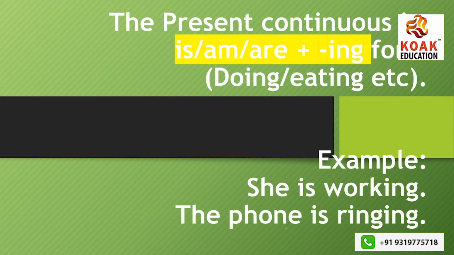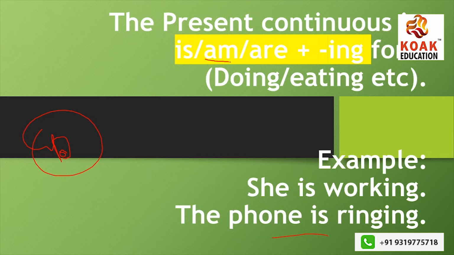Now next example could be, the phone is ringing. Let's say on a table there's a phone, and the phone suddenly is ringing. So you would say, oh, where's my phone? The phone is ringing. Because sometimes this happens, we keep our phone somewhere and we are unable to locate it, unable to find it, okay? And then you question, oh, could you hear my phone is ringing? But I can't locate it. Where is it? So you question yourself, okay? Again, is ringing. If I say phones, I will use are ringing.